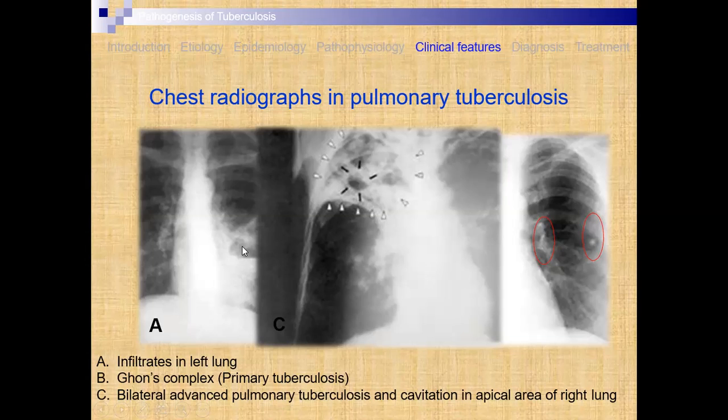Then the Ghon complex, that is a primary tuberculosis, we have to observe. In this case, there are dots that you have to observe, and the last one is bilateral advanced pulmonary tuberculosis, and there is cavitation in the apical area of the right lung. In this right lung, this condition appears. Okay.